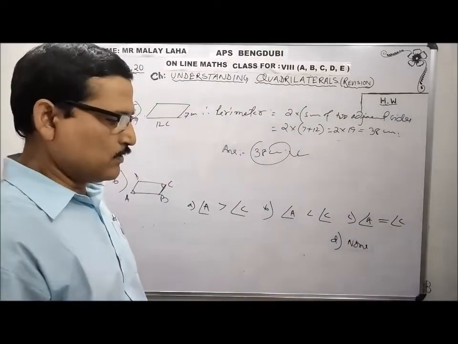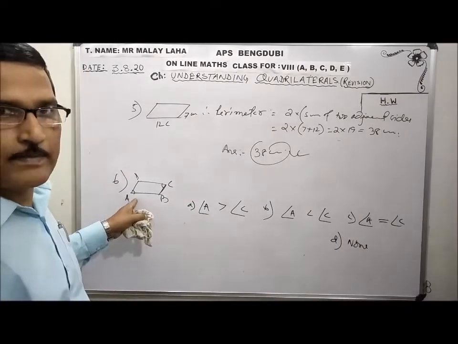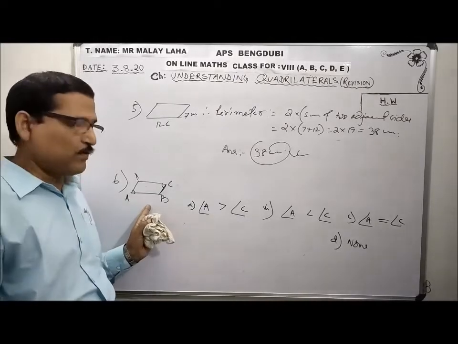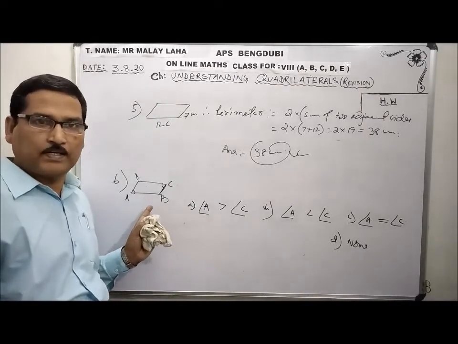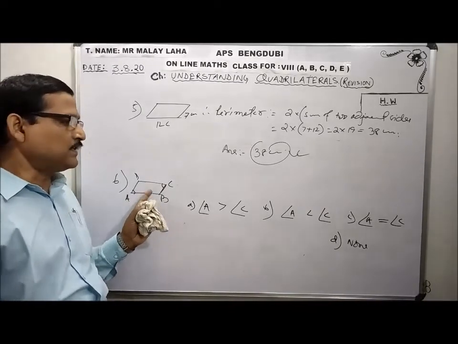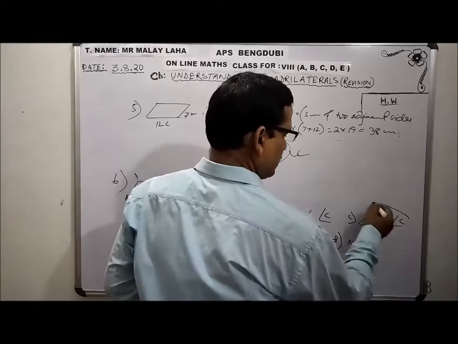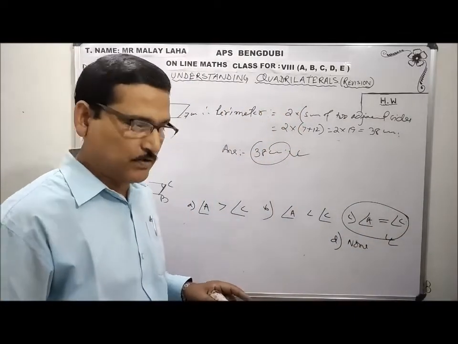Okay, what will be the answer? What I said about the property of the parallelogram: opposite sides are parallel and equal, opposite angles are equal. So angle A will be equal to angle C. Where is it given? This one is the correct answer. Are we clear?